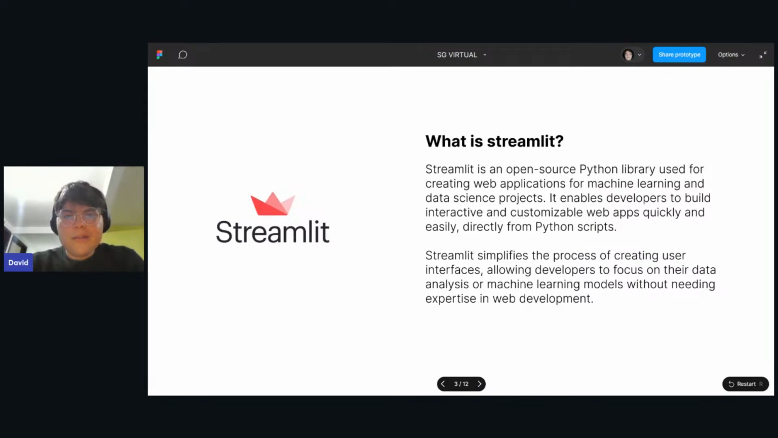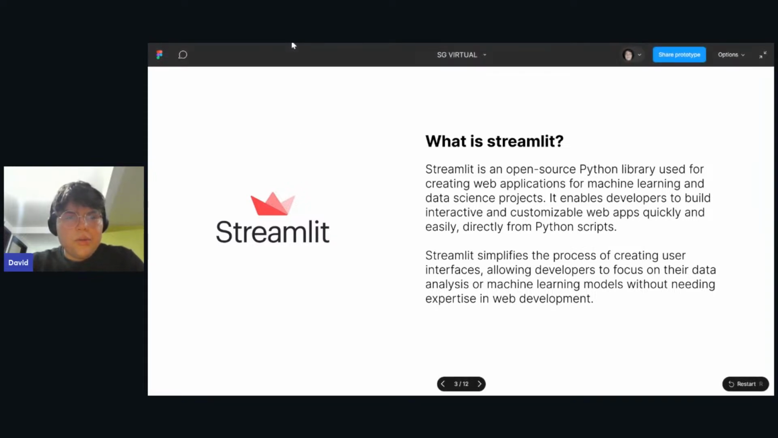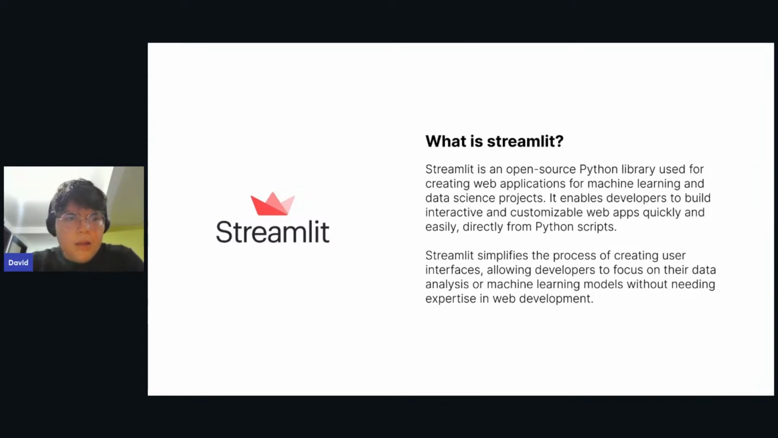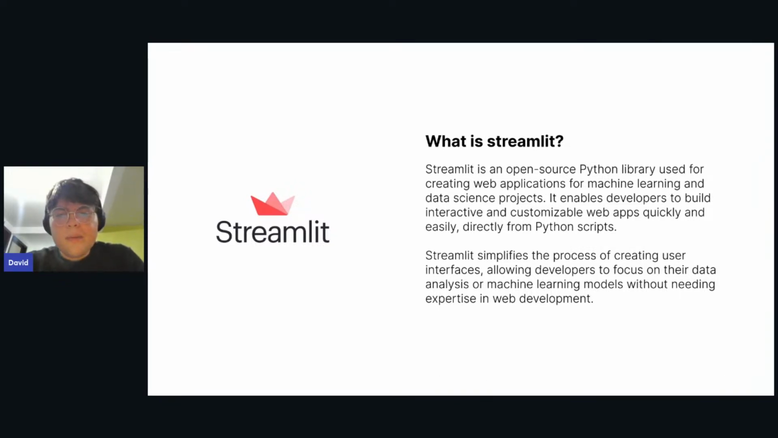So let's begin. What is Streamlit? Streamlit is an open source Python library used for creating web applications for machine learning and data science projects. As you can see here, we're going to create some kind of data visualization tool that you can use for your projects or whatever you want to use. Basically, we're going to build this interactive and customizable web app quickly and easily, directly from a Python script. You don't need to know anything about web development and things like that.